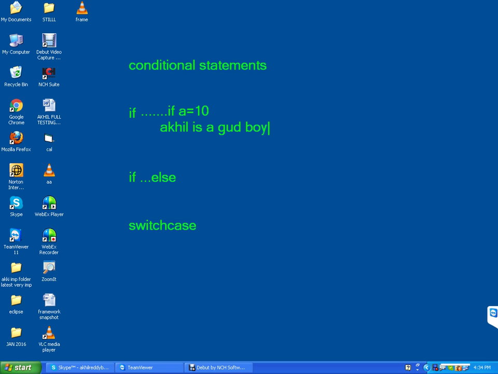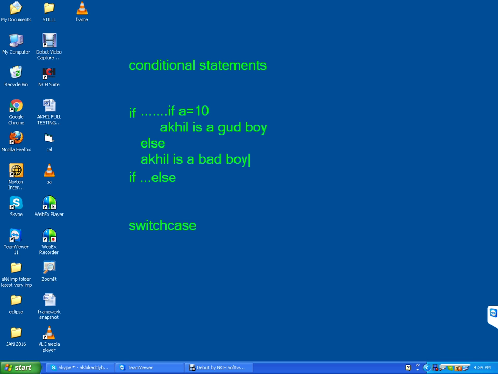Next, if else. Among two blocks, if you want to execute only one block, that time we will use if else. If a is equal to 10, Akhil is a good boy, else Akhil is a bad boy. So there is an alternate. If a is equal to 10, it will execute Akhil is a good boy.